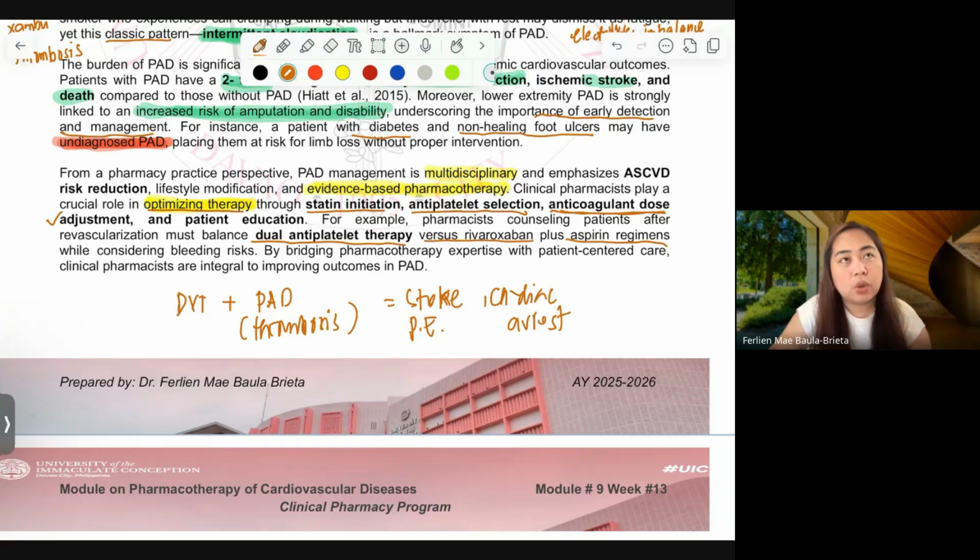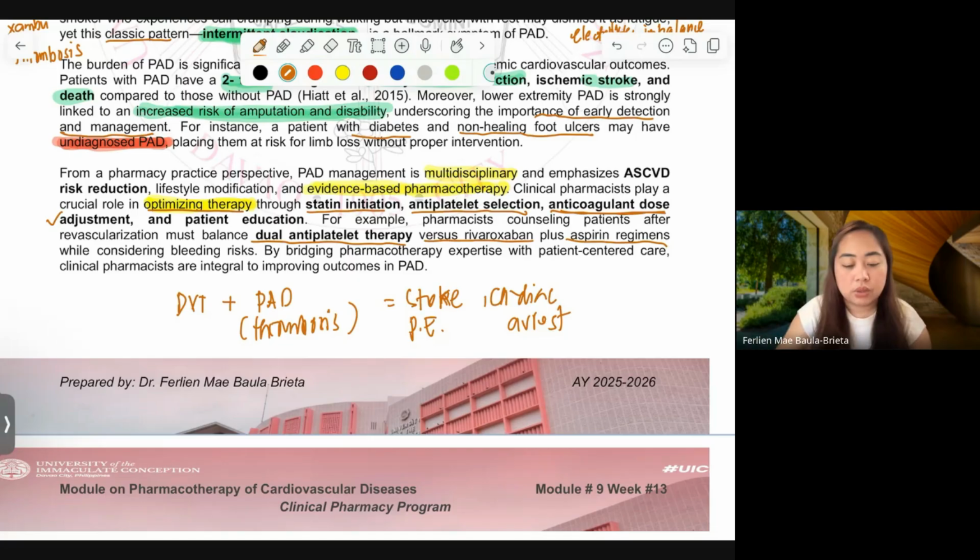Dapat alam natin or ipaalam natin sa ating mga patients kung ano yung kanilang specific advantages, si dual therapy, kung mag-rivaroxaban or kung mag-aspirin plus clopidogrel ang binibigay or aspirin lang. Depende yan siya, di ba? Kung ano yung background, ano yung patient information.